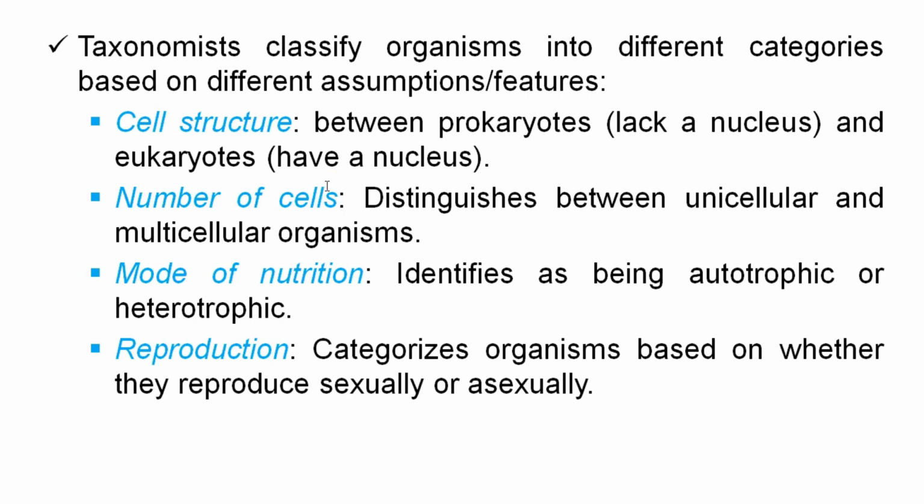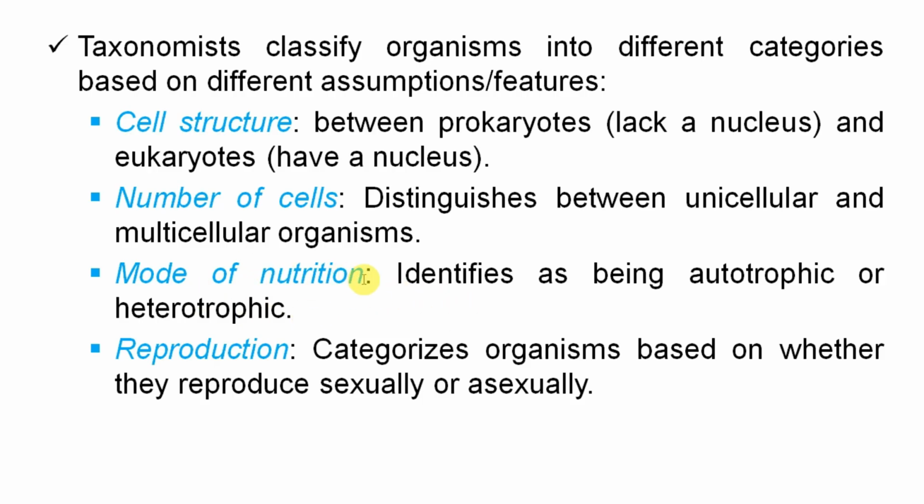Another one, number of cells. There are two types of organisms, unicellular organisms and multicellular organisms. So taxonomists use number of cells as a feature in order to categorize living organisms. Number of cells is another criterion that taxonomists use to categorize living organisms.